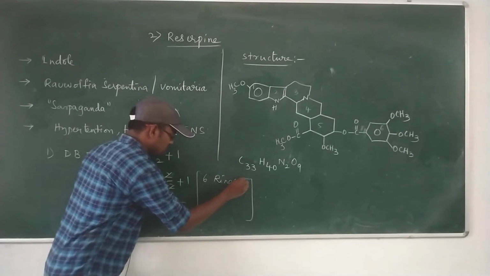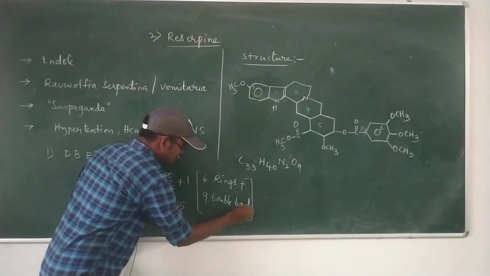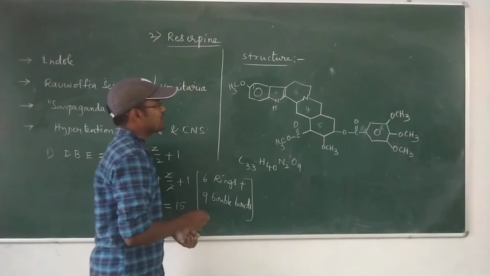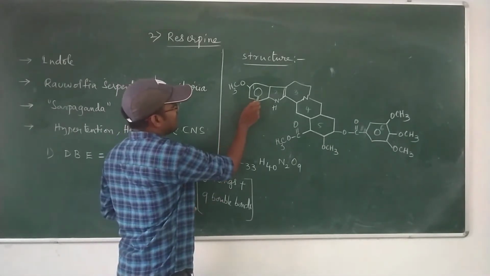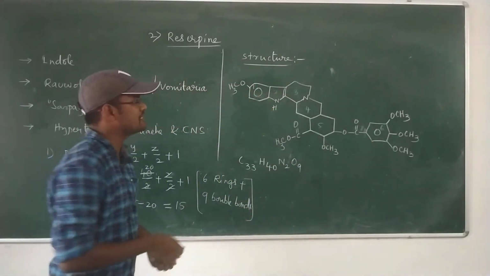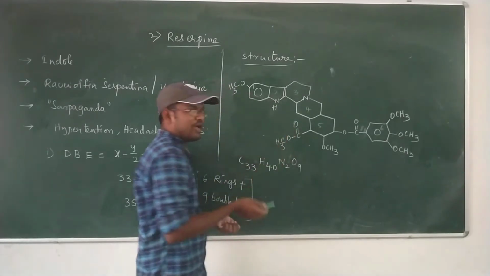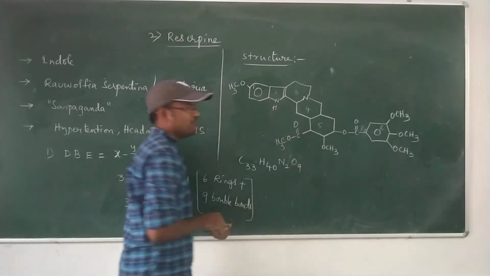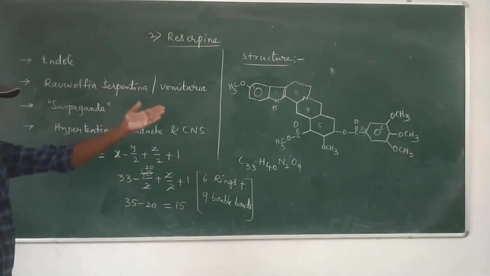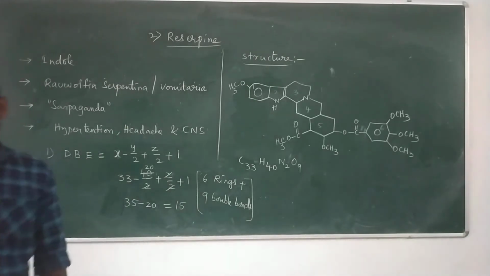plus 9 double bonds. 6 rings, 1, 2, 3, 4, 5, 6, already verified. And 9 double bonds, let me verify: the first ring has 3 double bonds and the last ring, the 6th ring, has 3 double bonds. 3 plus 3 is 6. Indole has 1, that is 7. A C double bond gives 1, that is 8. And another C double bond gives 1. Totally 9 double bonds and 6 rings. This is the introduction, structure and double bond equivalence of reserpine.